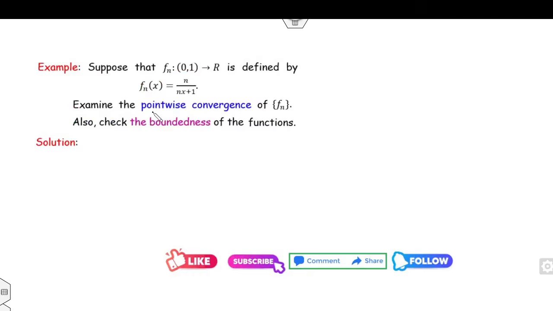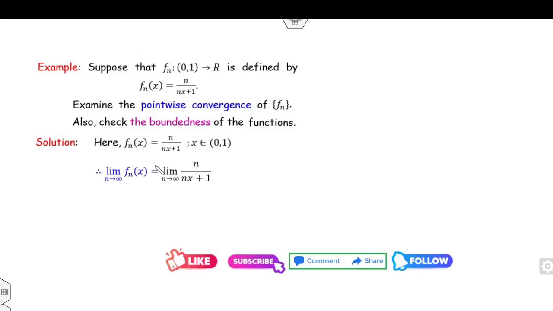Consider the function, examine the pointwise convergence, and check the boundedness of the function. What is the meaning of this? That means you need to check whether fn is bounded, and whether the function f, the pointwise limit, if it converges, is bounded or not. That's the meaning of the second line. But firstly we will check the pointwise convergence. Because it's an open interval, you can't take x as 0, you can't take x as 1. Fine. So for pointwise convergence, x lies between 0 and 1.